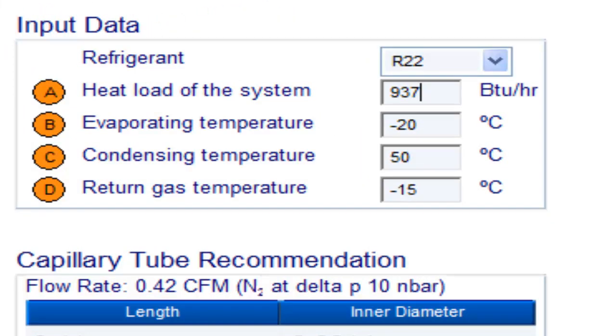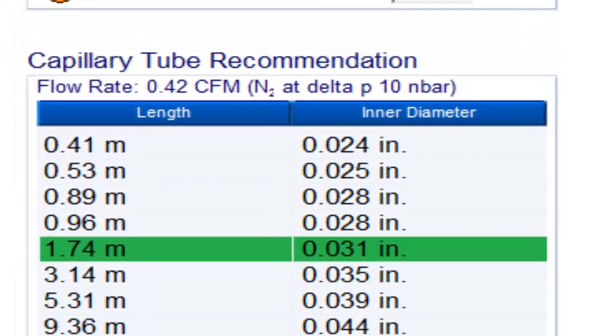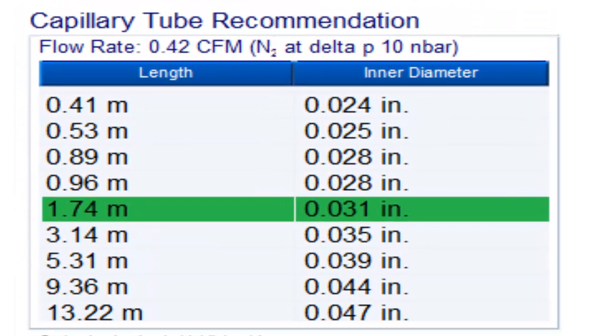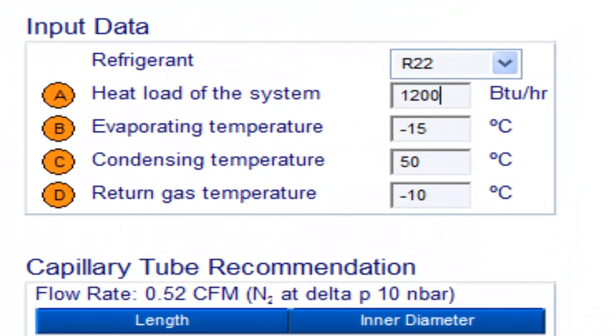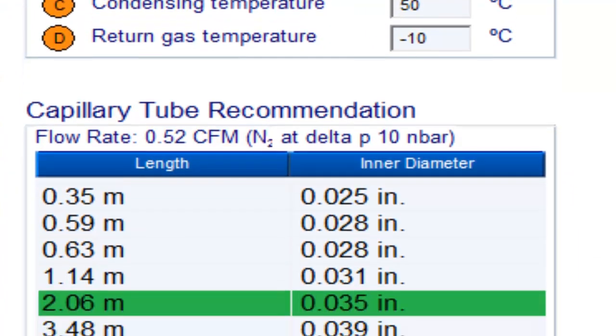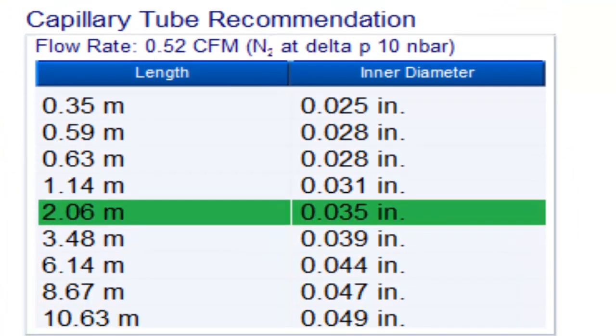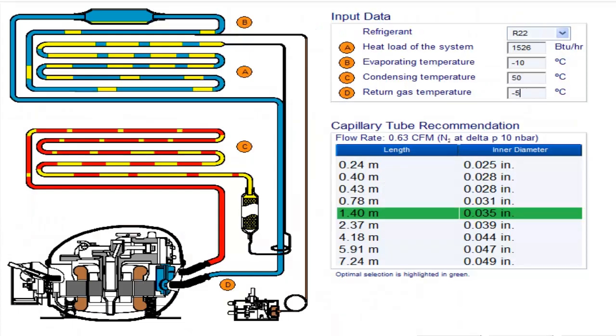For a quarter HP compressor with refrigerant gas R22 and an evaporation temperature of -20 degrees Celsius, the following measurements are available. For a quarter HP compressor with refrigerant gas R22 and an evaporation temperature of -15 degrees Celsius, the following measurements are available.